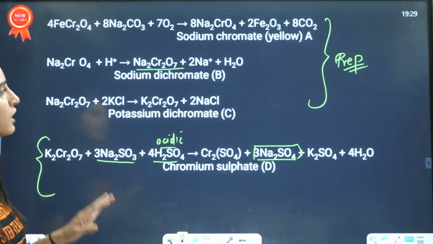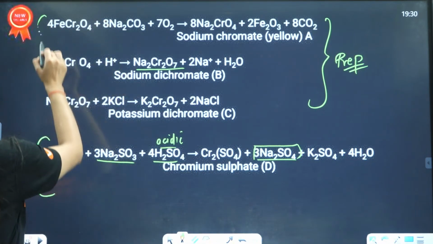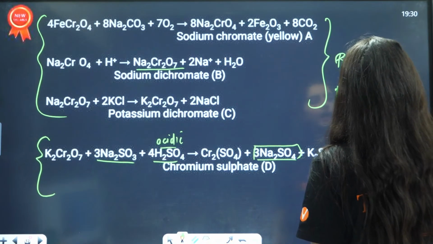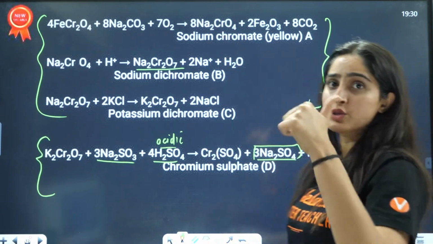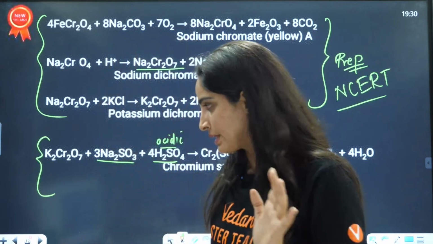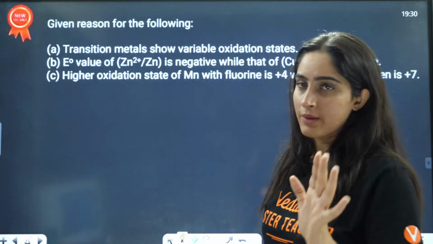Understood everybody? These are directly given in your NCERT: the preparation of K2Cr2O7 and KMnO4 and their reactions. All the reactions are very important.